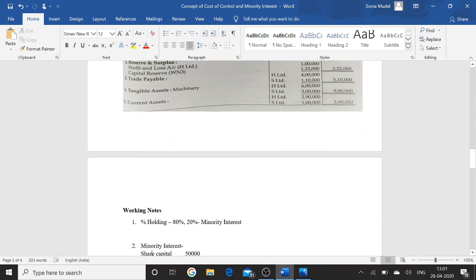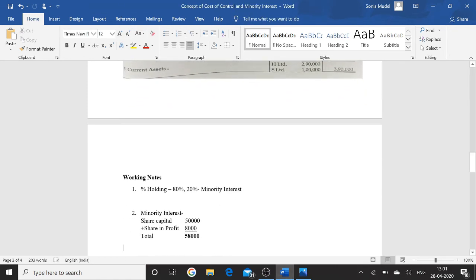After dividing the profits, we get 8,000 as the minority interest share in the profit and loss account. Similarly, we calculate the share of the holding company in profit, 40,000 into 80%.